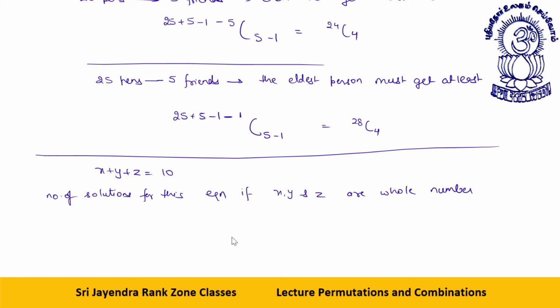So, dear friends, this can take 0, this can take 0, this can take 0. So it is like distributing 10 things among 3 friends without any limitation. Why is there no limitation? Because each one can get 0 also. So it will be 10 plus 3 minus 1, number of blocked things are 0, C 3 minus 1, that will be 12 C2. Okay, next.